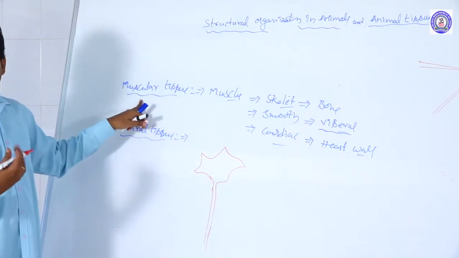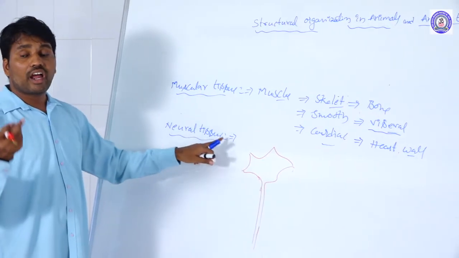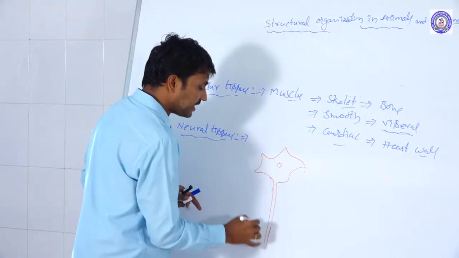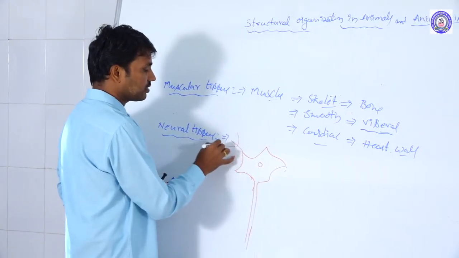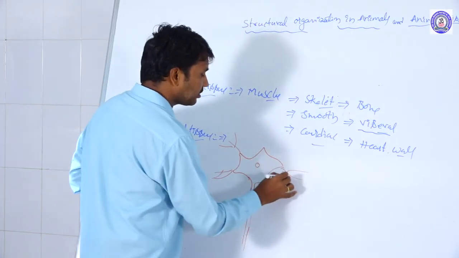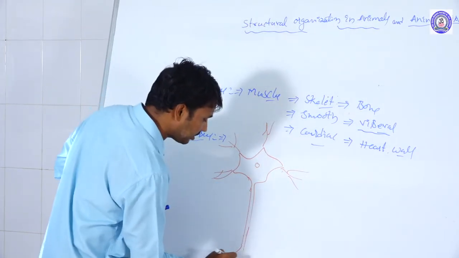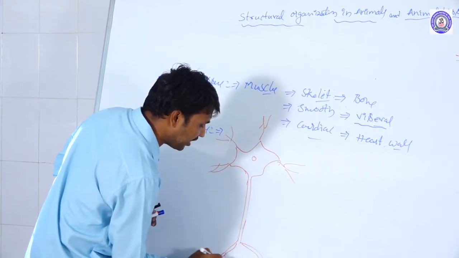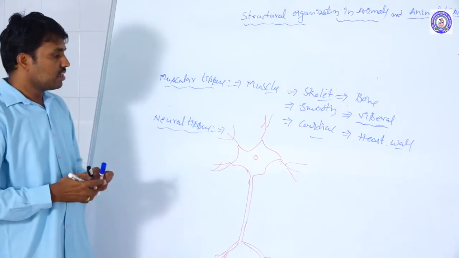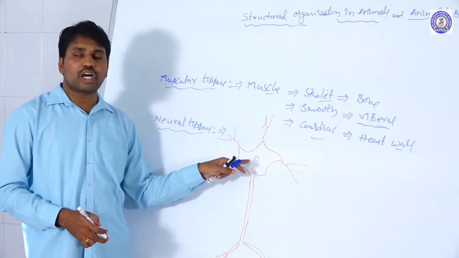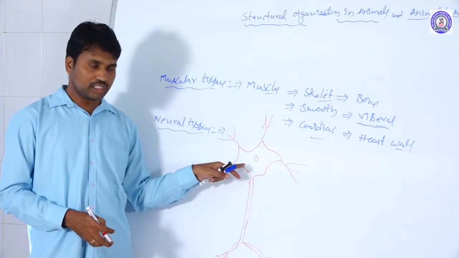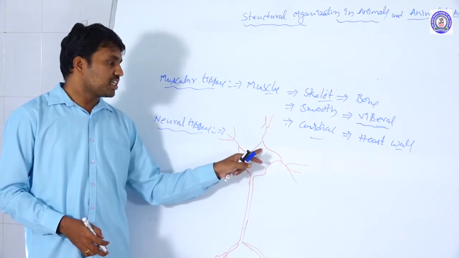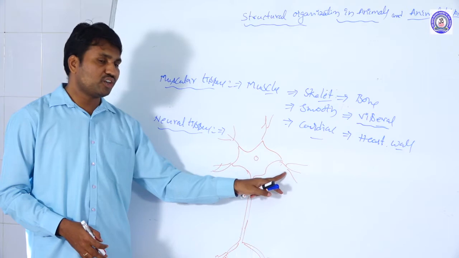Muscular tissue is originated from the mesoderm, and neural tissue is originated from the ectoderm. Here we are taking the basic neural cell: the cyton is present, axon is present, dendrites are forming, and the telodendria, that means the nerve ends, are also present. The cyton is distributed in the neuroplasm, with Nissl granules present and a central nucleus, and the projections of the cyton neuroplasm form the dendrite structures.